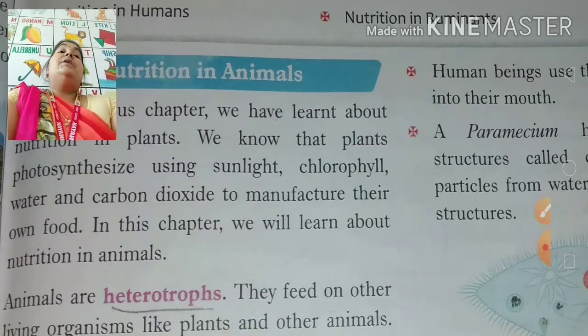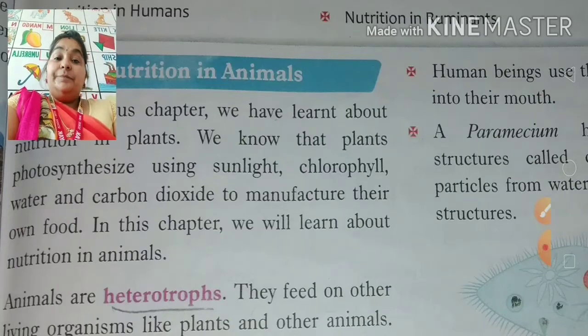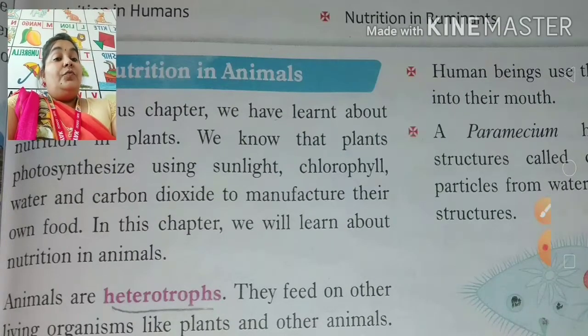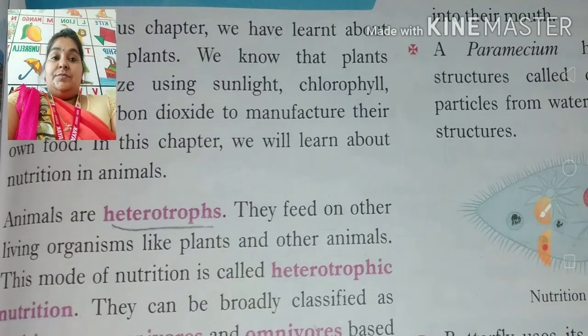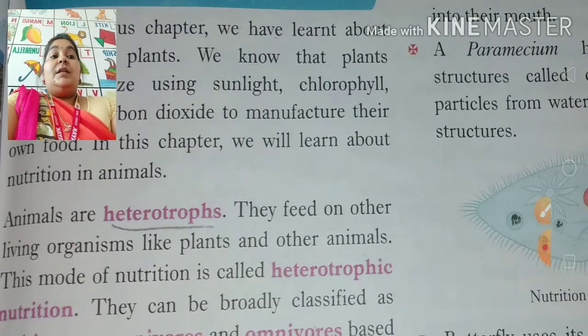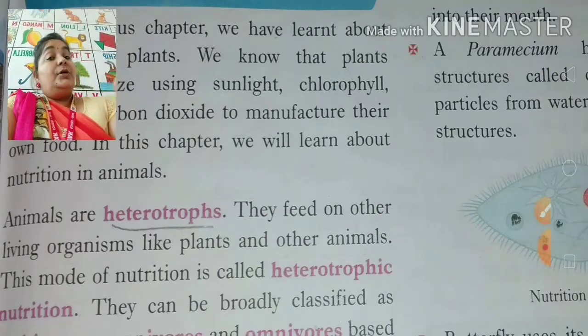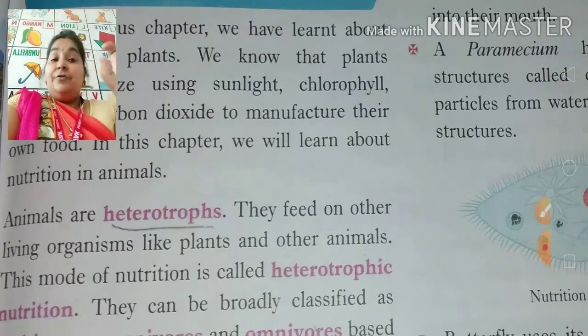You know that animals by nature are heterotrophs. As they are not able to prepare their own food, they feed on other living organisms. In the last chapter I taught you about both modes of nutrition, autotrophic nutrition and heterotrophic nutrition.